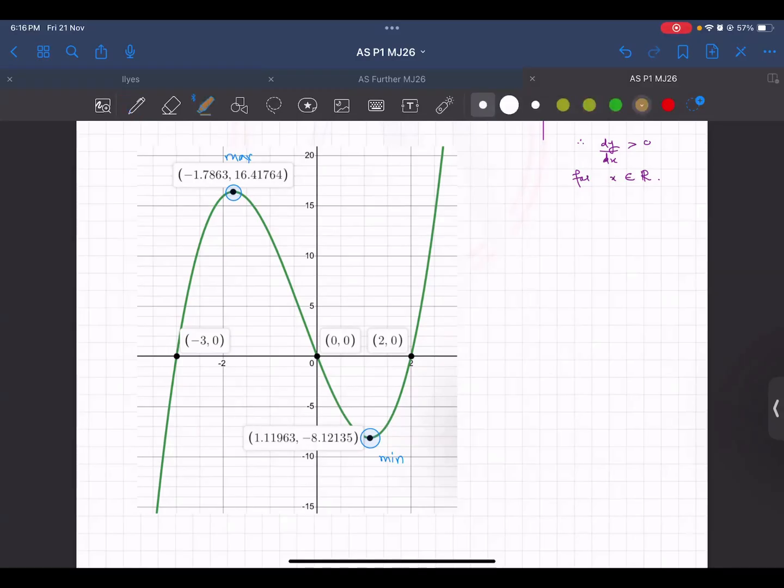From -3 to -1.7. This portion, yes, it is increasing, and the portion before this as well. All of this the graph is coming up, isn't it? So this is the increasing portion of the graph, and this is also increasing.